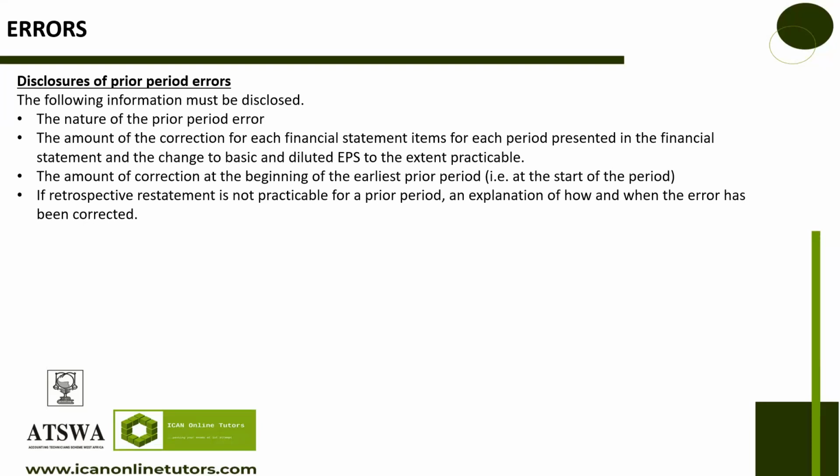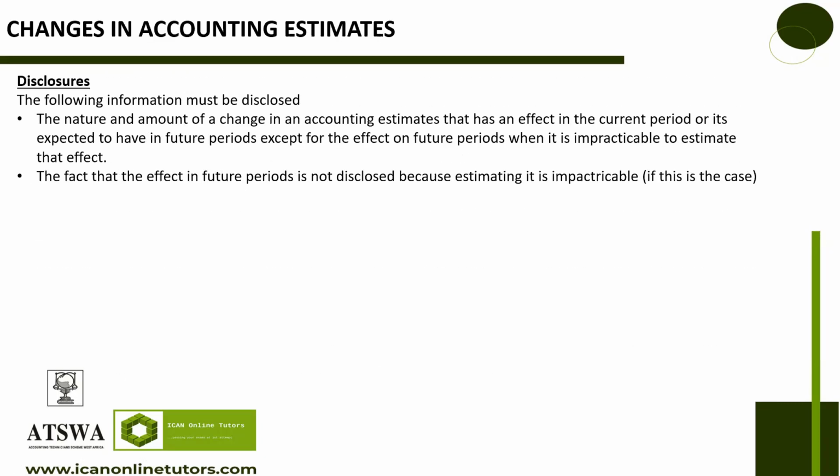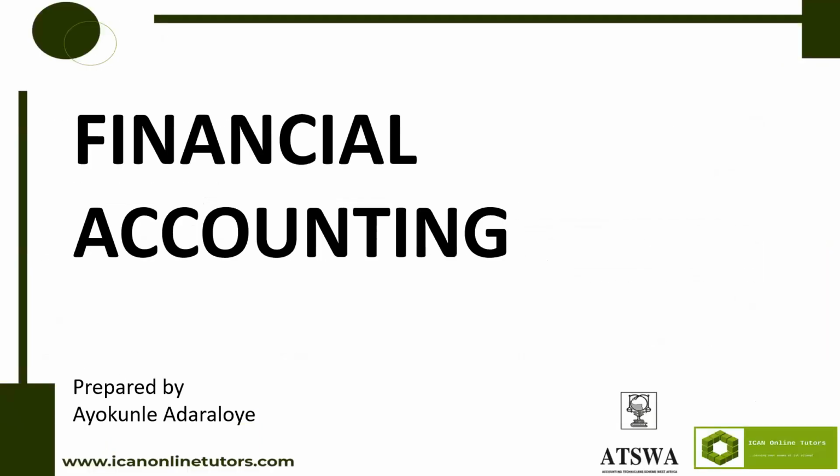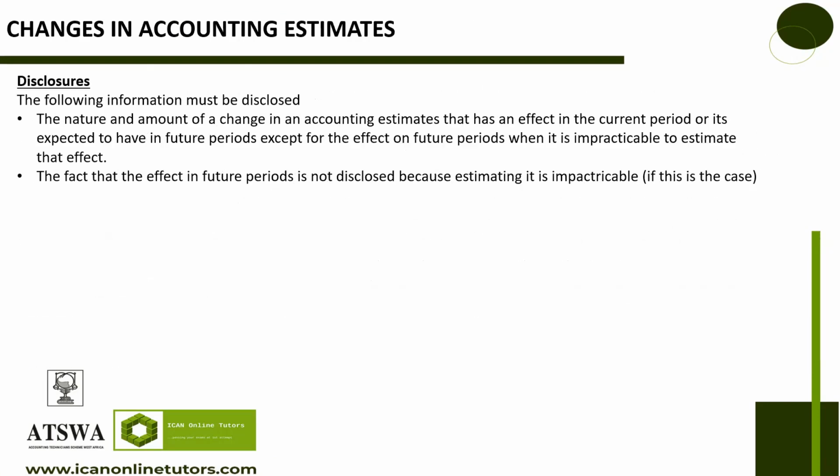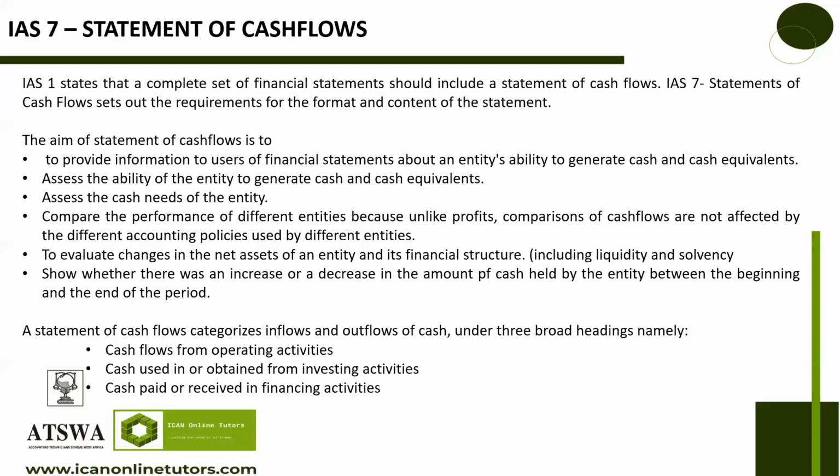I think that's fine. So that will be the end of IAS 8. And now we'll be looking towards IAS 7. So IAS 7 is called Statement of Cash Flows. Statement of Cash Flow. If you remember, during our IAS 1,